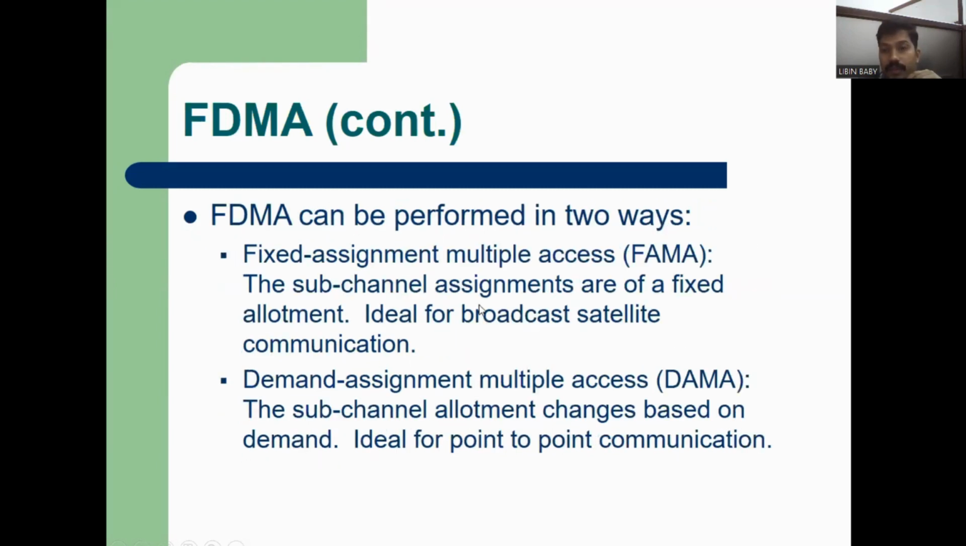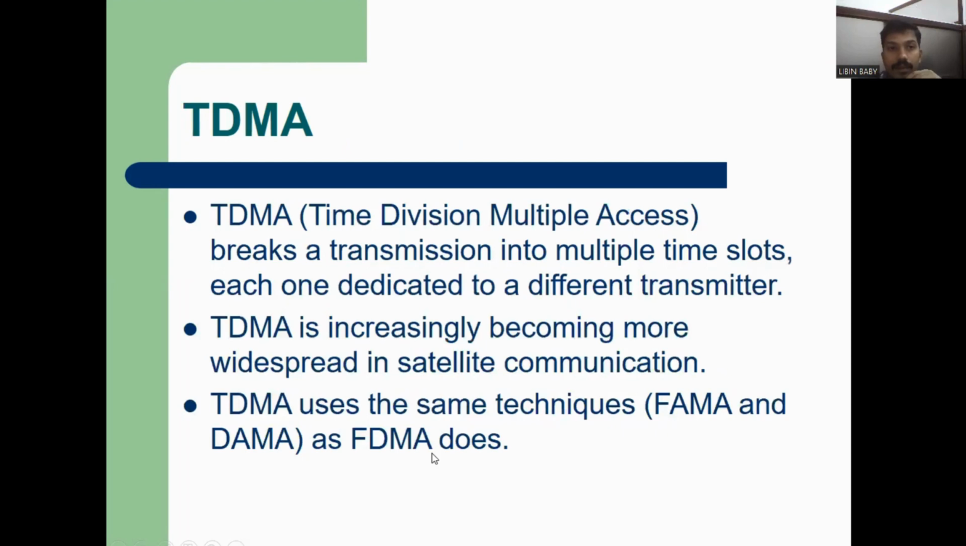FDMA can be performed in two ways: one is fixed assignment multiple access, the other is demand assignment multiple access. Fixed assignment means sub-channel assignments are a fixed allotment, so it is ideal for broadcast satellite communication. In demand assignment, the sub-channel allotment is made on demand, so it is for point-to-point communication.